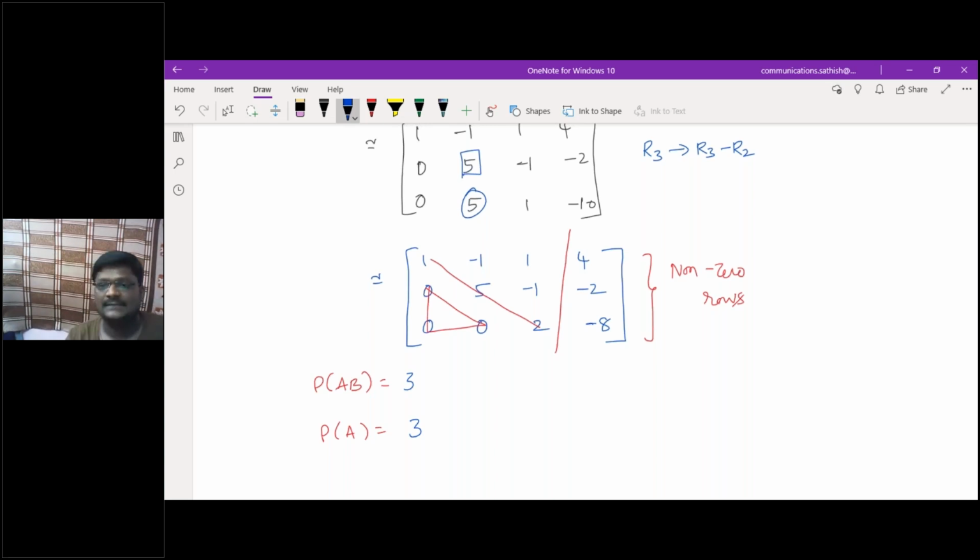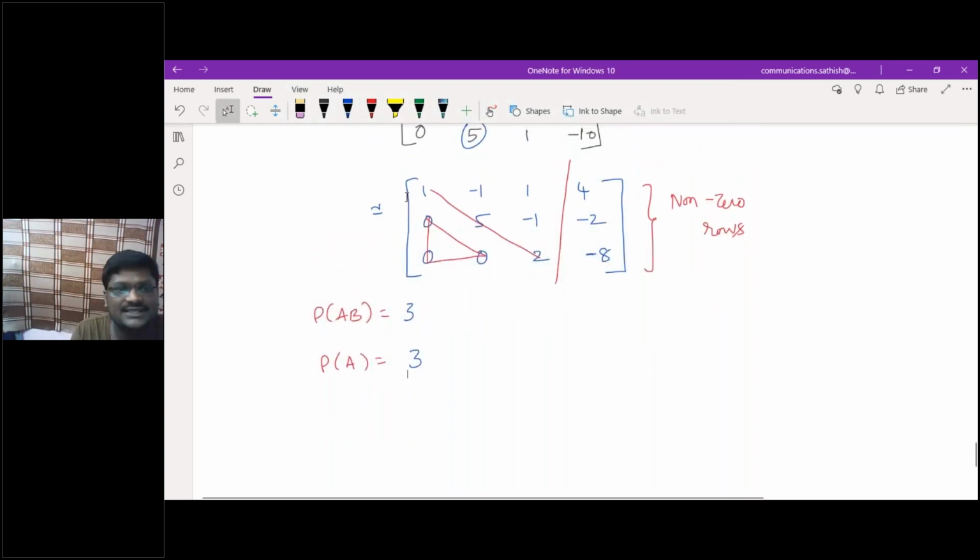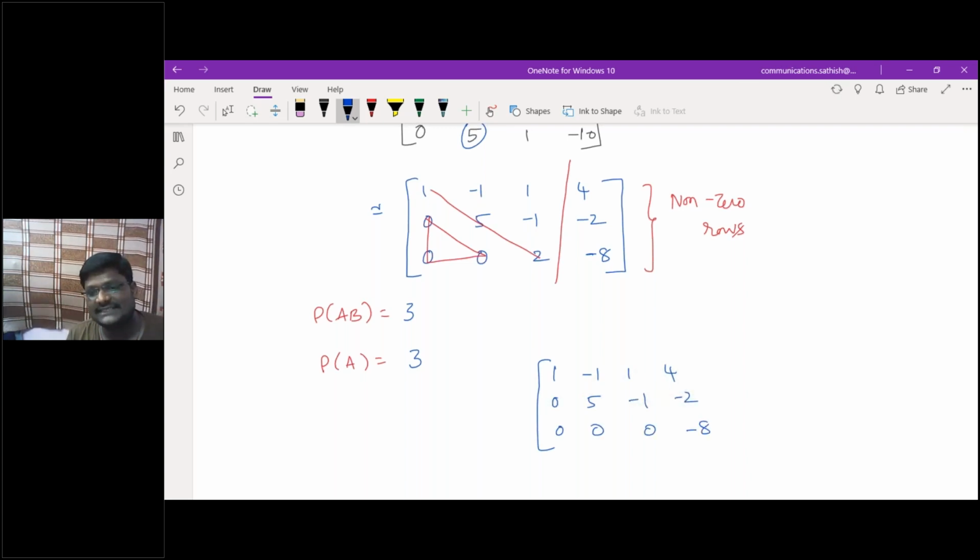Yes, sir. And one more example, the same thing. If I have a matrix like this: 1, minus 1, 1 and 4; 0, 5, minus 1, minus 2; 0, 0, 0, and minus 8. Just this element I'm taking as a 0.